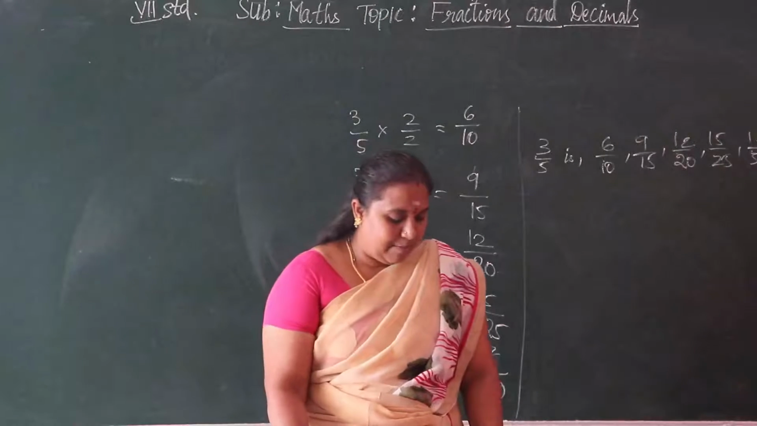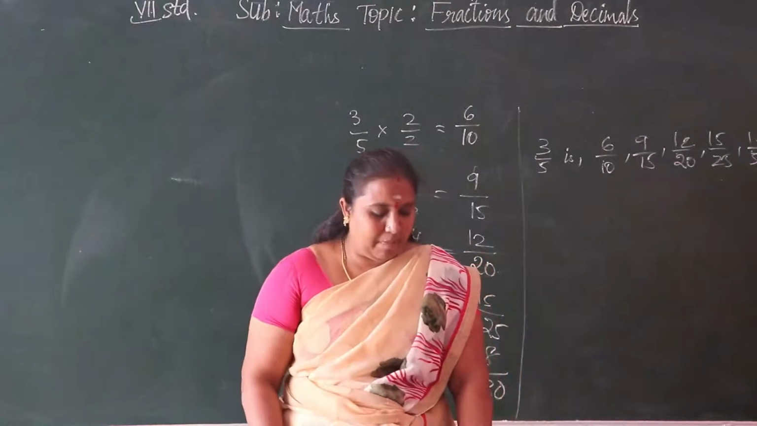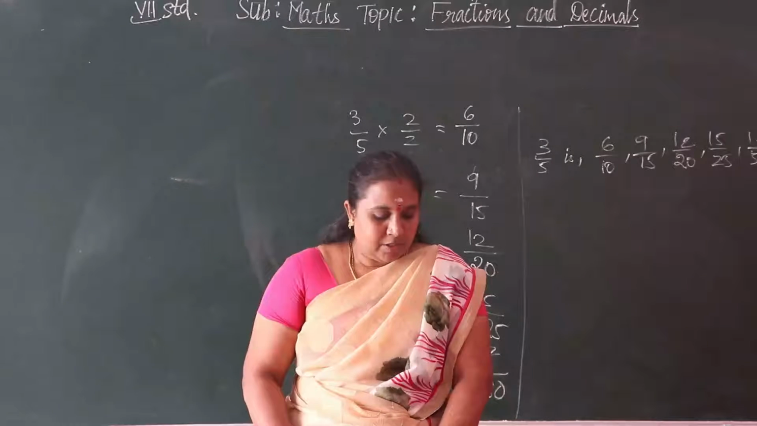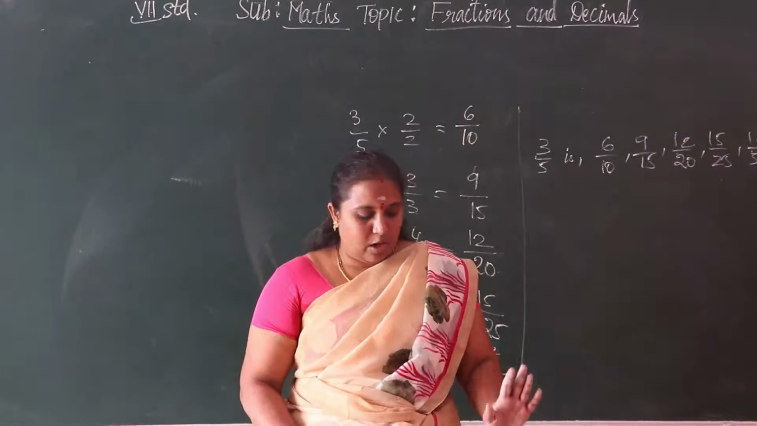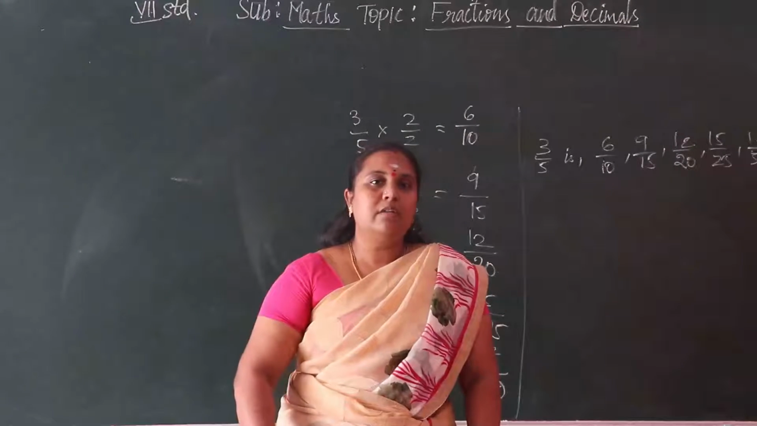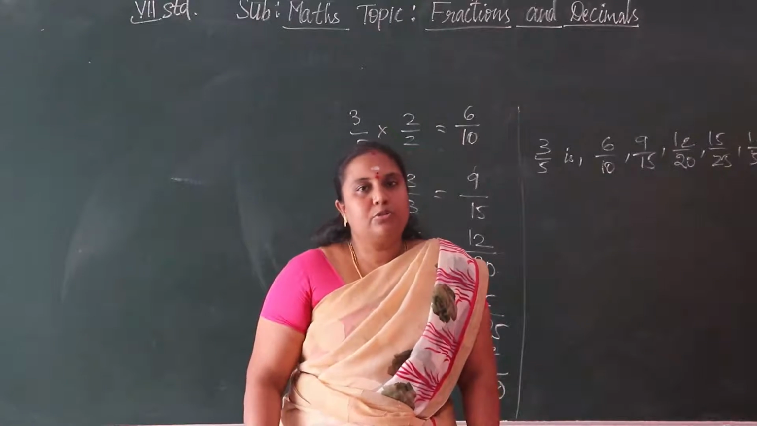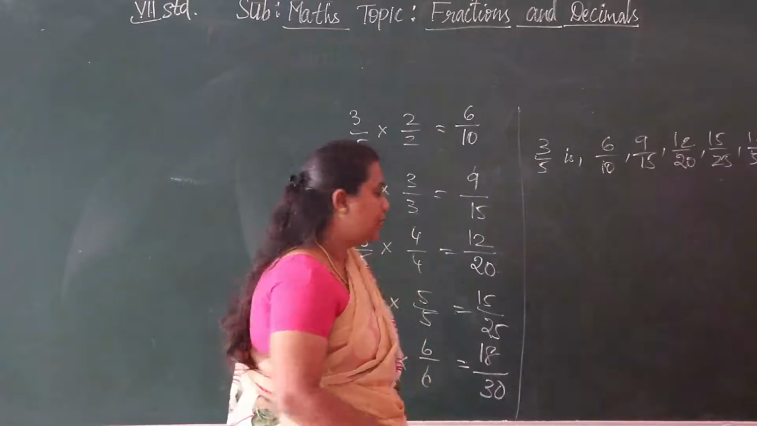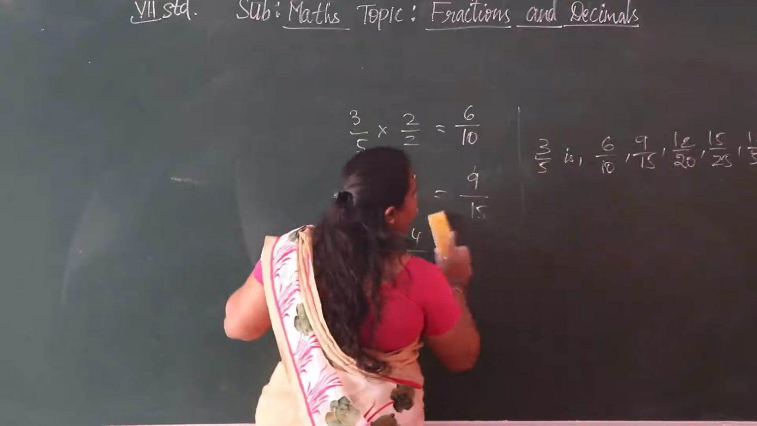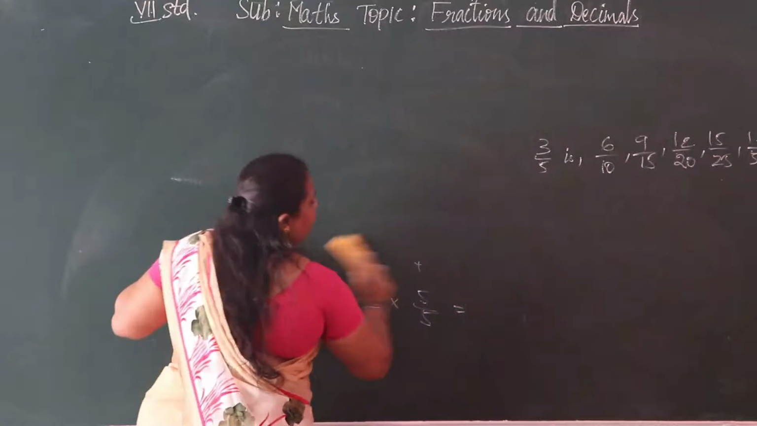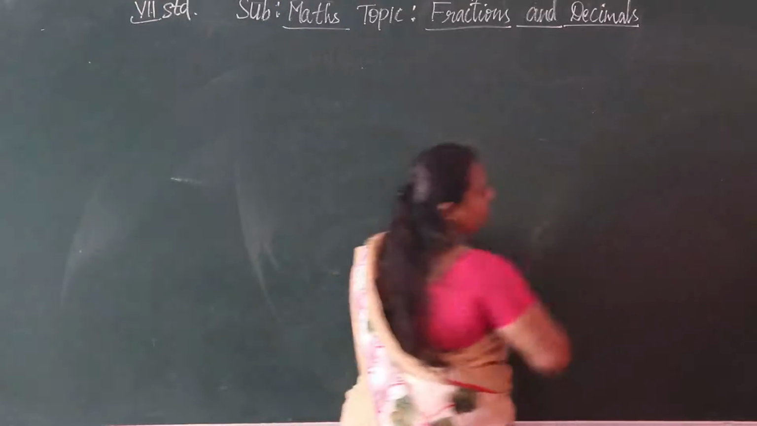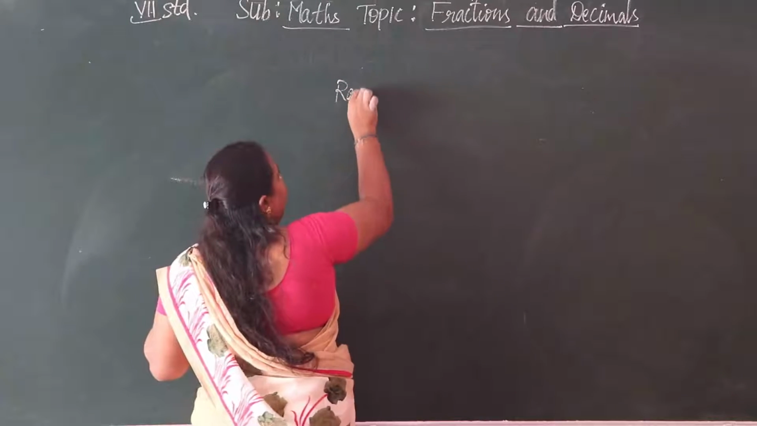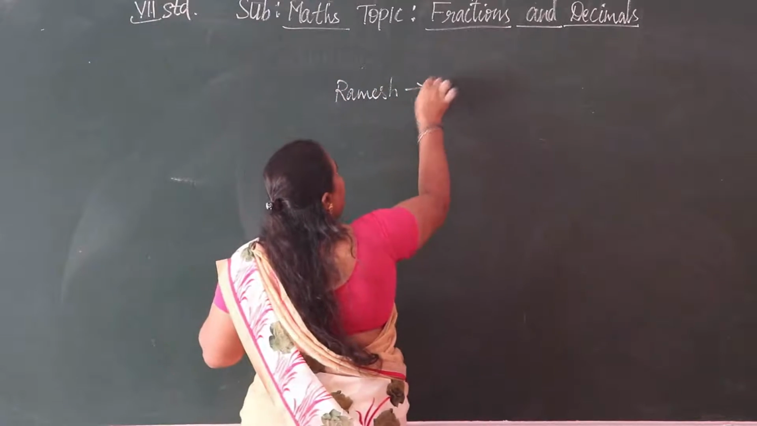Ramesh solved 2 by 7 part of an exercise, while Seema solved 4 by 5 of it. Who solved the lesser part? You should find this out. Both Seema and Ramesh are doing the exercise. See here, Ramesh is doing 2 by 7.